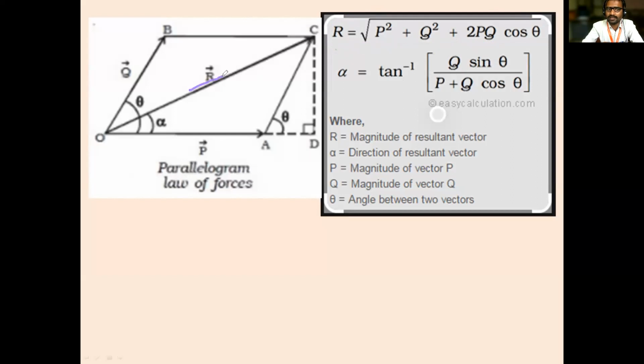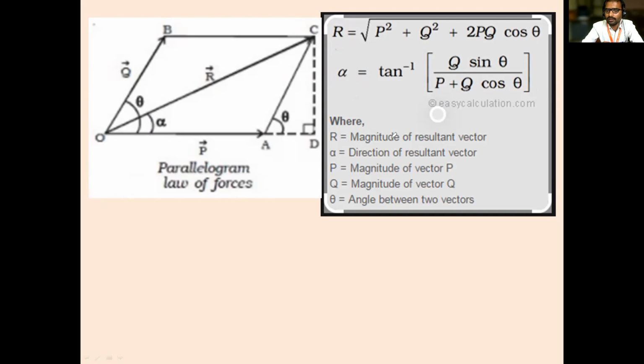Okay, now the direction. The resultant is making an angle alpha with respect to the horizontal. That alpha is called the direction of the resultant. In which direction is this resultant force acting? That alpha is tan inverse of Q sin theta divided by P plus Q cos theta, so that you will get one angle with respect to the horizontal.